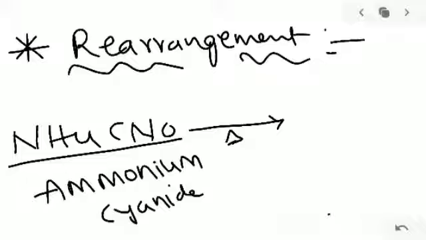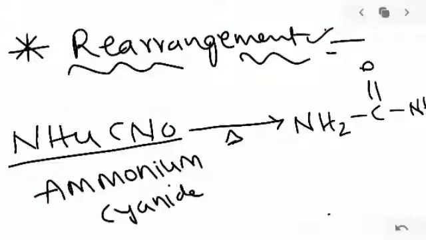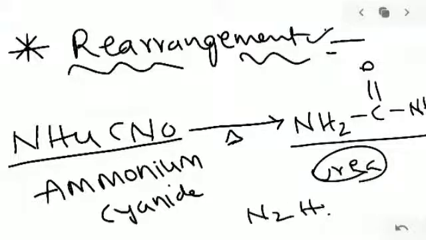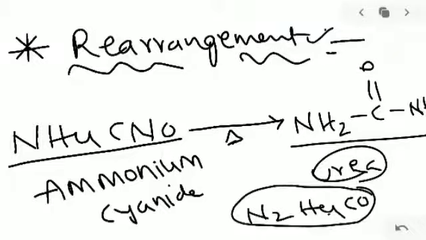Look at how the conversion happens. Rearrangement reaction means atoms or groups rearrange and give products. This is ammonium cyanide, an inorganic compound, heated, and it rearranges to give the product urea, NH2 C double bond O NH2. This is the urea formula, in short form N2H4CO. So from ammonium cyanide heated, we can get urea. This is a rearrangement reaction.